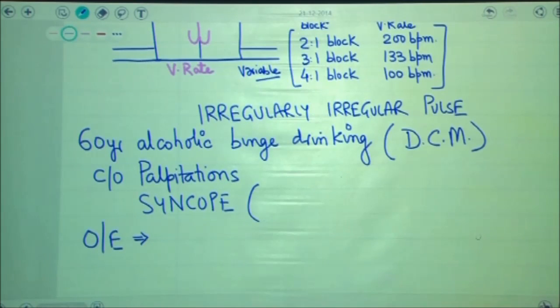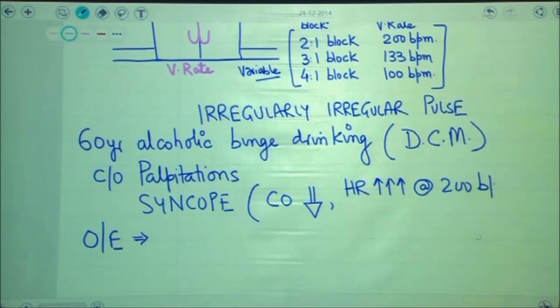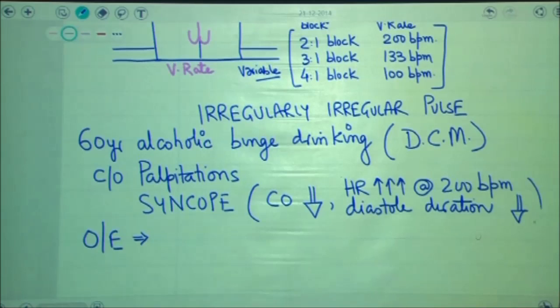The reason for syncope of this patient was not alcohol consumption in large amount, but a decrease in cardiac output. And the reason for decrease in cardiac output would be that there is a disproportionate increase in the heart rate of the patient, something like 200 beats per minute. When there is a disproportionate increase in the heart rate, it results in reduction in the duration of diastole. Now, since filling of the heart occurs during the period of diastole, when diastolic duration will become lesser, the time available for filling of blood in the heart would be lesser, and therefore cardiac output will decrease.